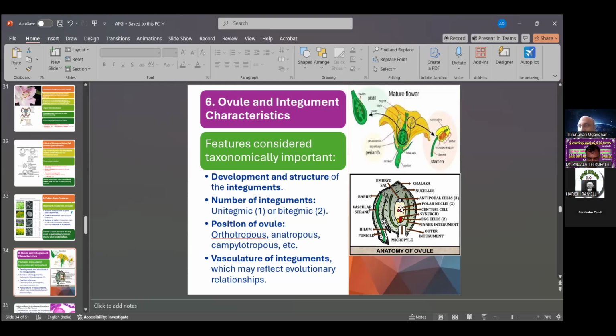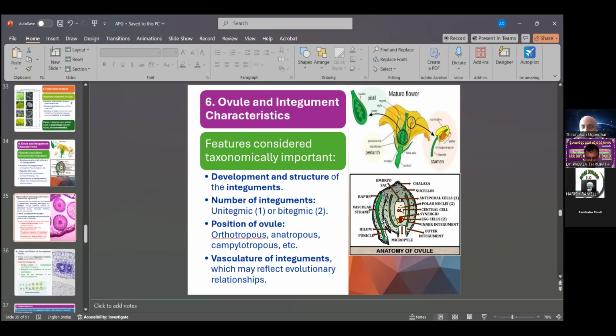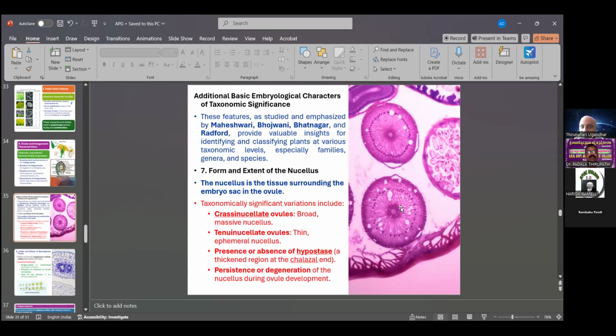It is also one character of embryology in relationship to plant taxonomy, as in APG IV, the recent and current system of classification. Then additional basic embryology characters of taxonomy. These features were studied and emphasized by Maheshwari, Bhojwani, Bhatnagar, and also Radford, four great Indian scientists who proposed the rules and systems.